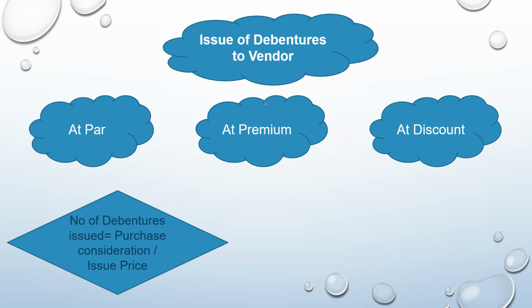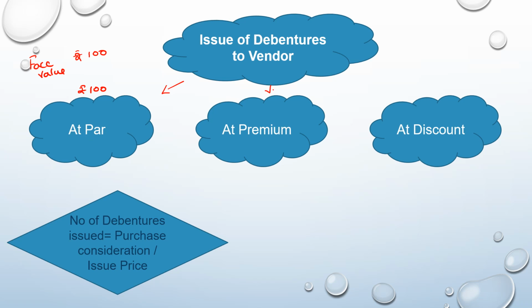Now, on purchase of this business, money is not being paid out. There is no outflow of cash or amount from the bank. But instead of that, the vendor is going to get debentures of the company which is purchasing its business. So the debentures are going to get issued to the vendor. Now, when these debentures are issued, there are three possibilities. Those debentures might be issued at par. Par means face value. Suppose the face value is 100, then it is issued at rupees 100. Then you could say that it is issued at par.